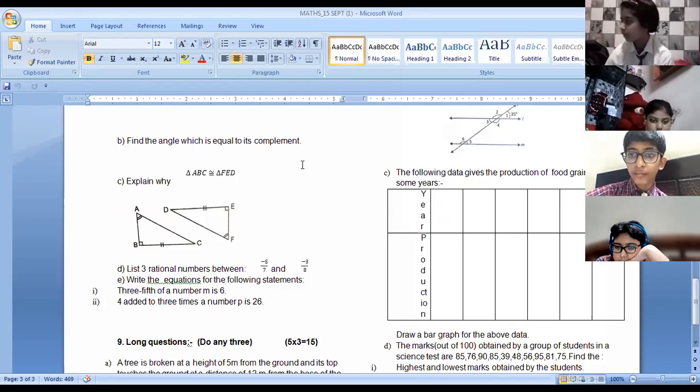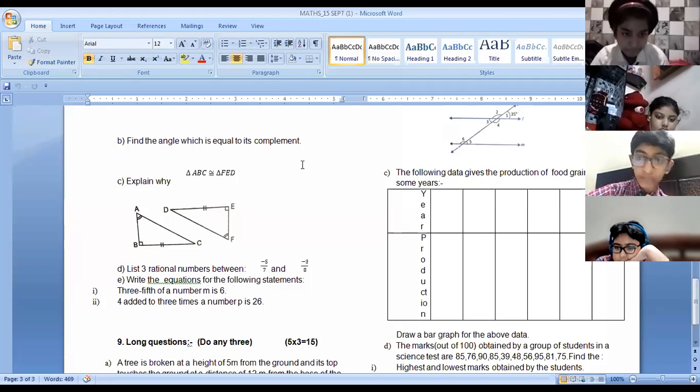Avika, you're right here. -38 upon 56, -37 upon 56. So -39 upon 56, -38 upon 56, -37 upon 56. That's the right answer. 22, 23, 24. Okay, Srajal.